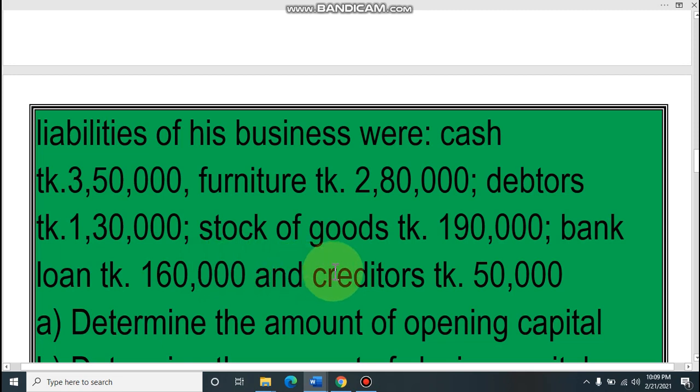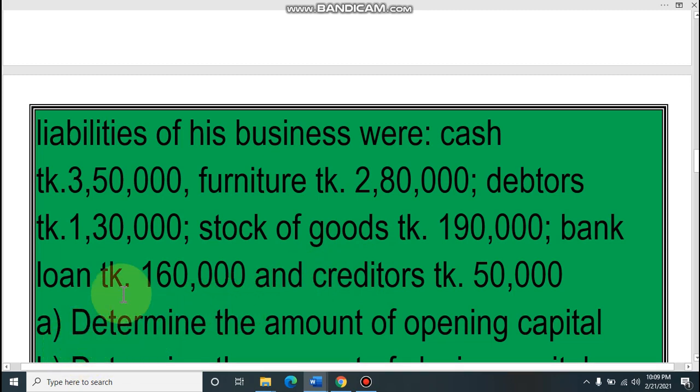That means this is closing liability. And creditors also are our liability. Dear student, all of you know that creditors means from where we have purchased goods, he or she is our creditor. That means we are bound to pay. That means we purchase goods on credit, that's why we need to pay later on. So these are liabilities. Here we have two liabilities. Number one, bank loan. Number two, creditors.